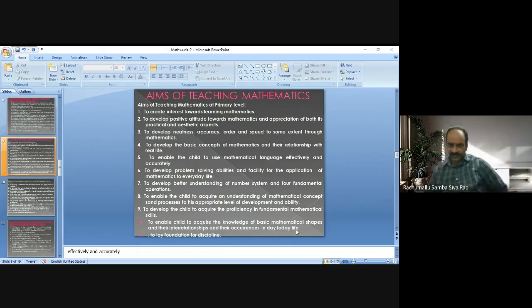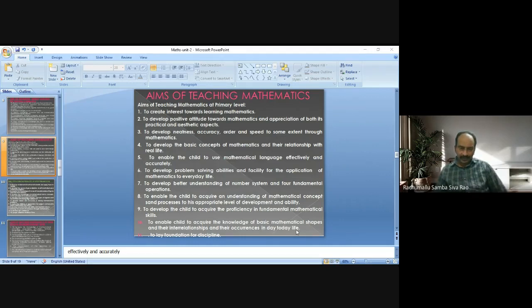We observe the concepts of geometry at primary level, classes 1 to 5. Only basic knowledge of geometry is there: different geometrical shapes, the relationships between those shapes, and their occurrences in day-to-day life, by quoting examples of day-to-day life.